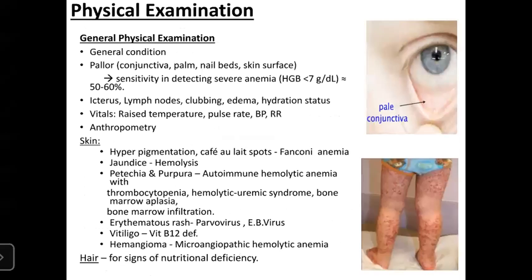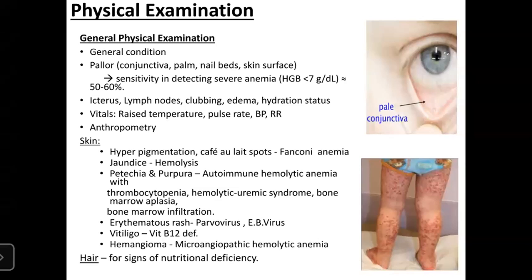So coming to physical examination, you can hear me? Yes, sir. Now coming to general physical examination: palm, nail bed, skin surface. Clinical detection of anemia has a sensitivity of only 50 to 60%, when hemoglobin is less than 7 grams per deciliter.